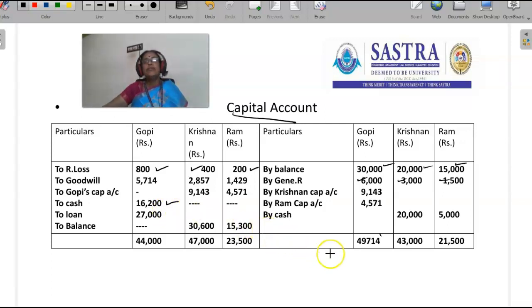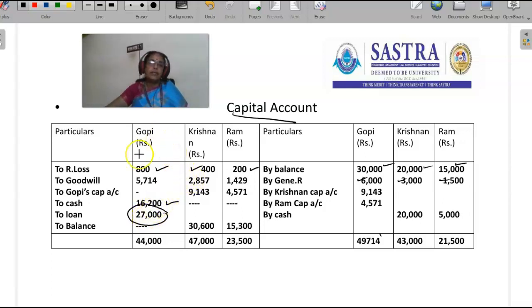So from 49,714, if we deduct 800, 5,714 and 16,200, the balance amount is the unpaid amount, which is to be transferred to Gopi's loan account. So the balance amount is 27,000 rupees. That is transferred to the loan account because the firm has decided to settle the remaining amount to Gopi through installments.